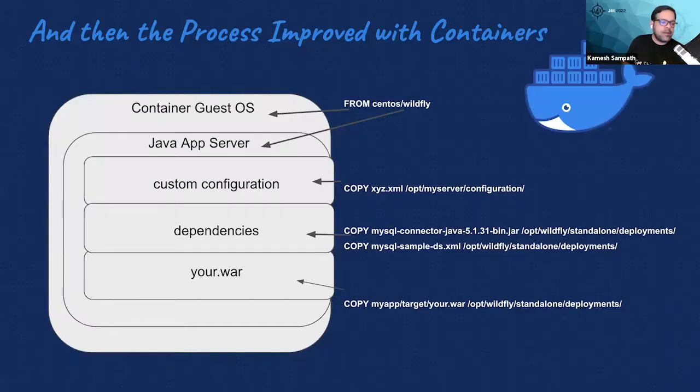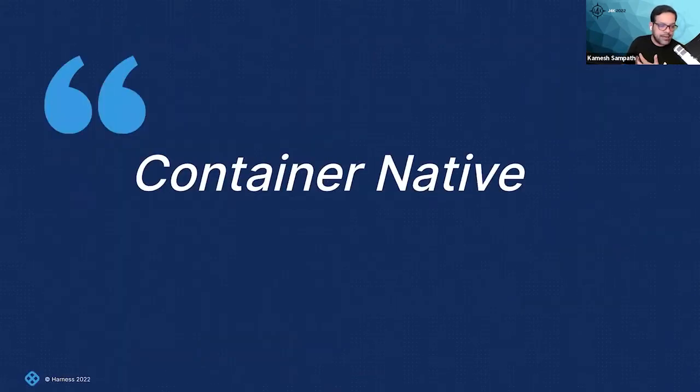But luckily, when Docker introduced containers, and containers were introduced into the developer's world, things were made much easier, because all I have to do is package my application as a container, which has a guest OS. For example, in my case, it's going to be a Java app server, custom configuration, dependencies, and even a RHEL server packed as a container. It could be Fedora or whatever we want. And then we just ship the package to the ops guy and say, okay, can you just go deploy it? And that's how we started with what I call container native, right?